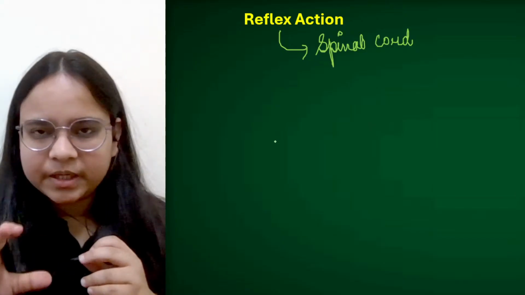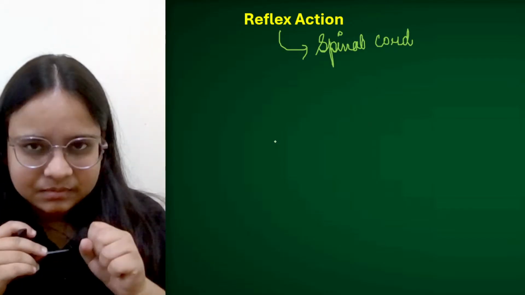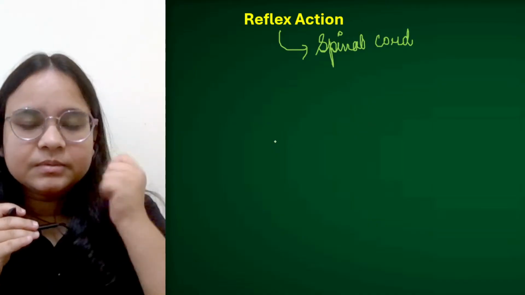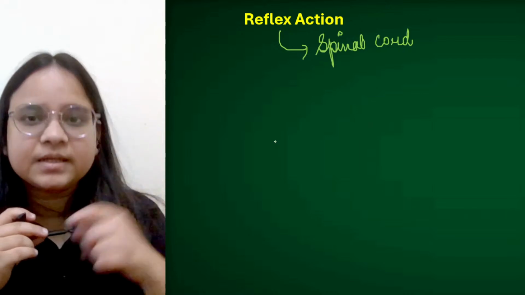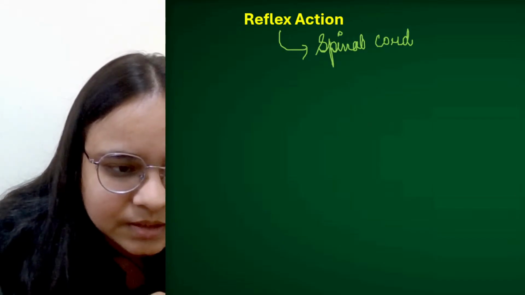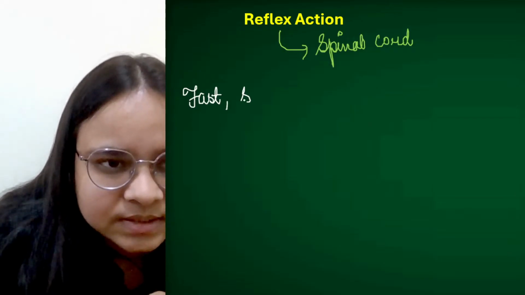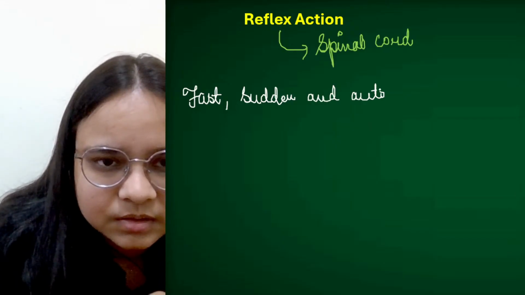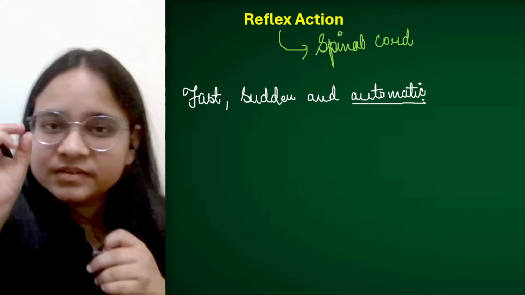Now let me explain you this way. What is reflex action? This is a fast, sudden, automatic action, like the blinking of our eyes. Even if we try to control our eyes for some time, it will again start automatically blinking. Okay, so reflex action is nothing but this: fast, sudden, and automatic. Automatic. I'm just underlining this word so as to emphasize that this is automatically being processed.